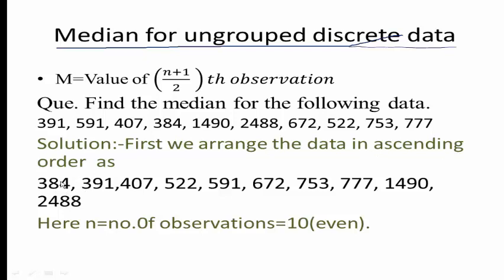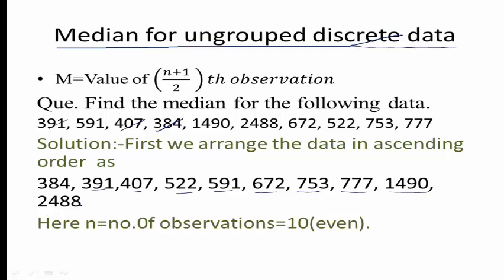So we have to take the smallest among all of these, which is 384. So we have taken 384. Next smallest is 391. So we have taken 391. Next smallest is 407. So we have taken 407. Next smallest is 522, 591, 672, 753, 777, 1490 and 2488.